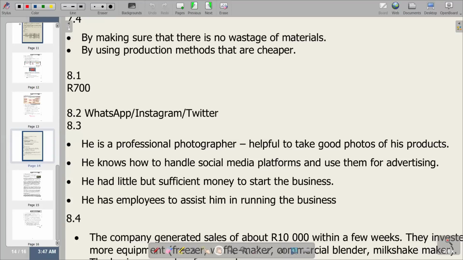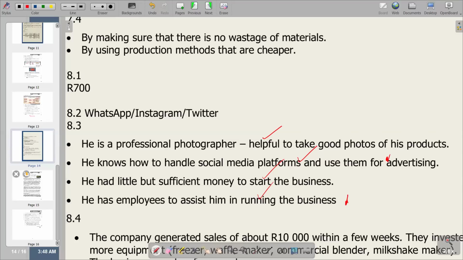So this can also be one that we can deduce from the case study. Remember, the question is only asking for 2. Then the one that we picked is that you need little but sufficient money to start the business. So we see that in the beginning of the case study, we are informed that there was money there to start the business, which is also a strength. Then he had little but sufficient money to start his business, which is running the business. So these are again the other one that we picked. So the other 2 are still there that we can also refer to. And if you manage to quickly pick them, you can also include them.